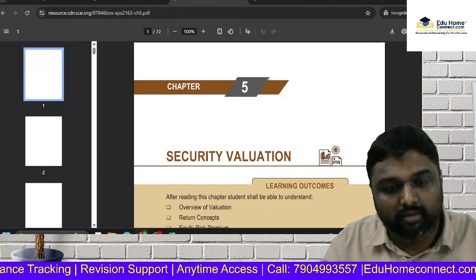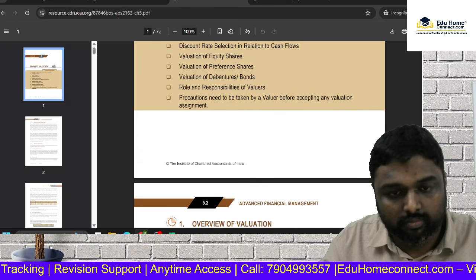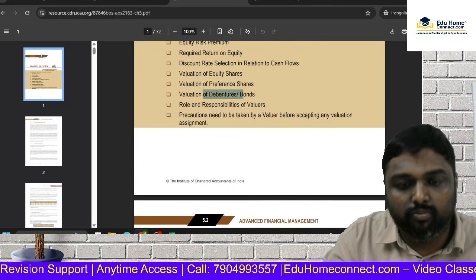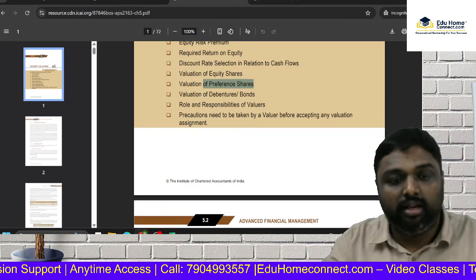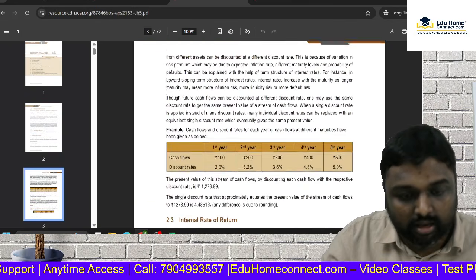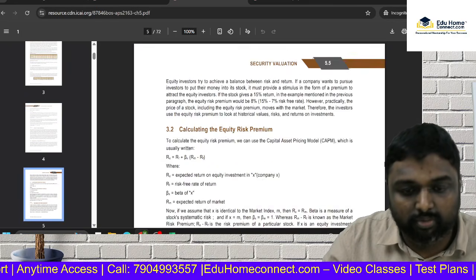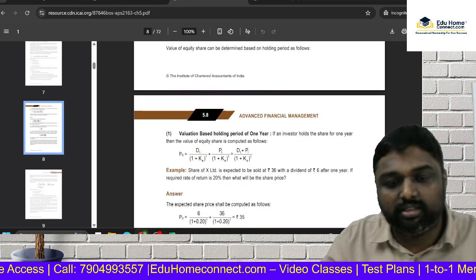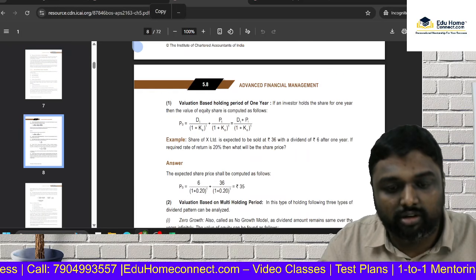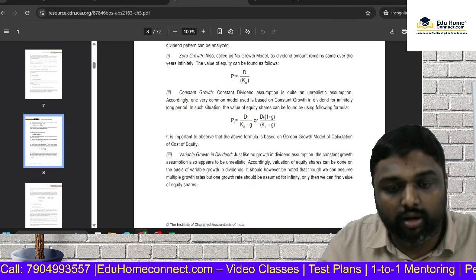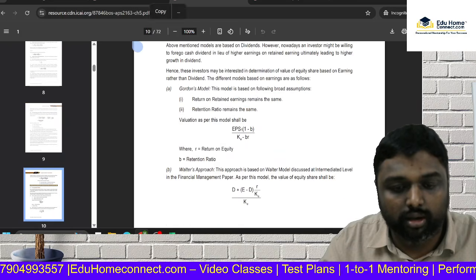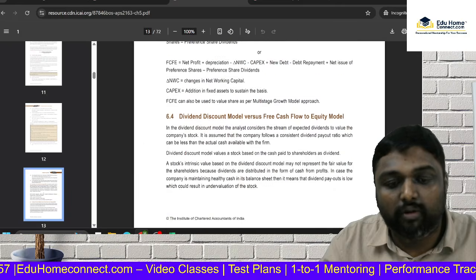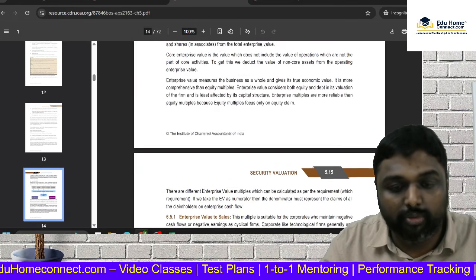Here, security valuation. See, valuation of shares, valuation of bonds, valuation of debentures. So this page 72 is very, very relevant. See, cash flow based, CAPM, bond. This is discussed in your syllabus. Valuation of shares, dividend model, holding period, growth model, multi-growth model. So this is discussed in your study material. Some of them are not discussed in the study material, it is in your BVM only.